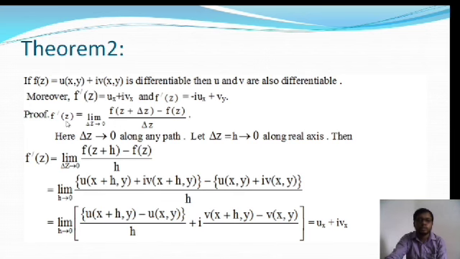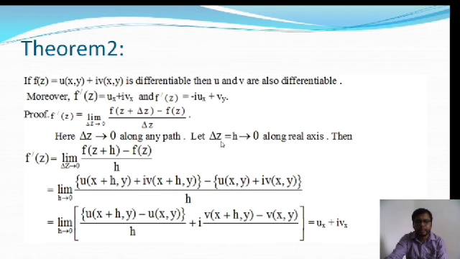So this is the differentiable function, and f'(z) is equal to the limit as delta z tends to 0 of [f(z + delta z) - f(z)] / delta z. Here delta z tends to 0 along any path. Let delta z = h along the real axis.